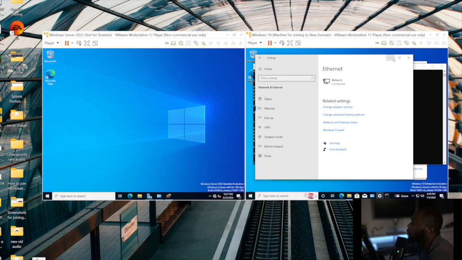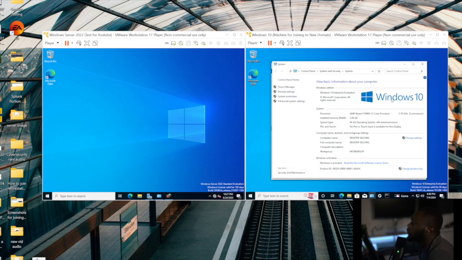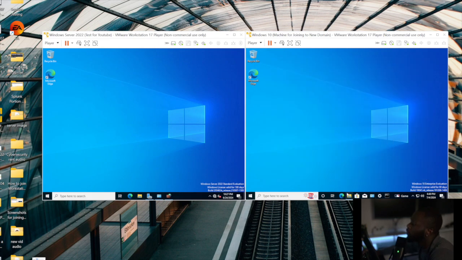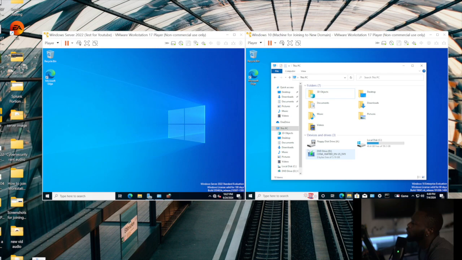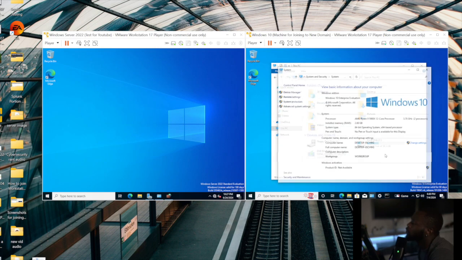So I'm back now, YouTube. I ran into some issues. I always forget every time. When joining a workstation to a domain controller, if you want them to be able to communicate, you have to turn off the firewall when trying to see if the two machines can communicate, because this machine was communicating with the domain controller, but the domain controller wasn't communicating with the new machine. I'm wondering why. Then lo and behold, I forgot all about the Windows firewall. So I should be able to proceed with joining to that domain now.